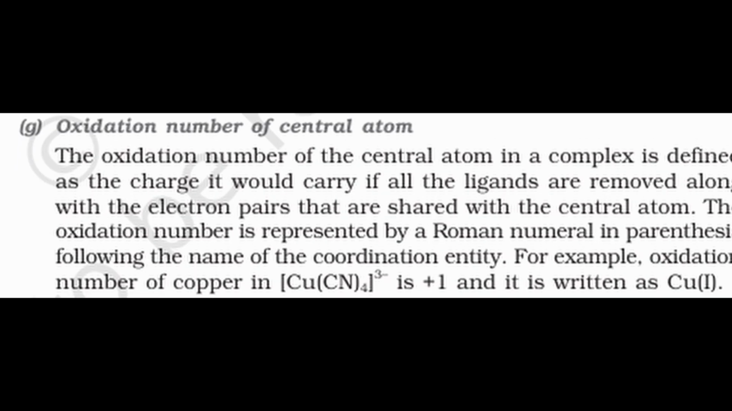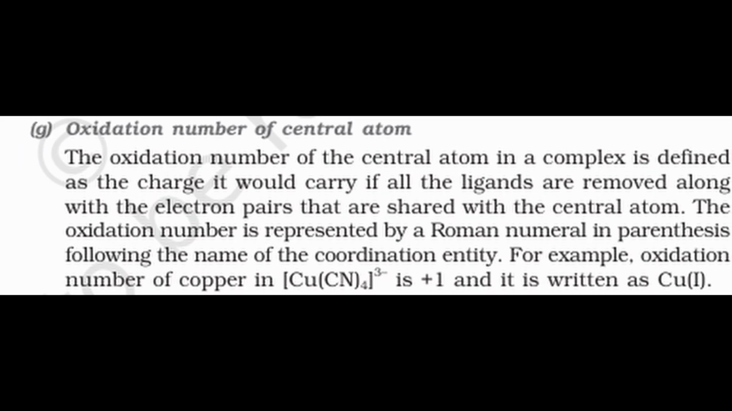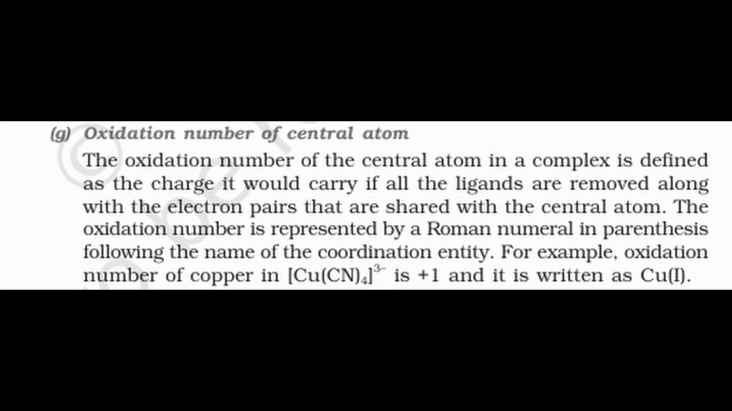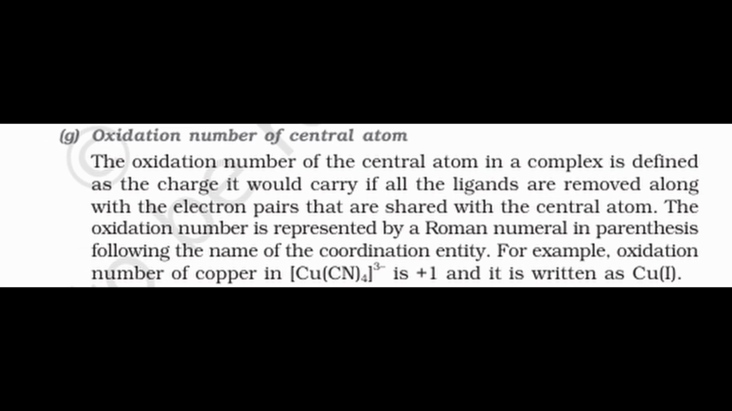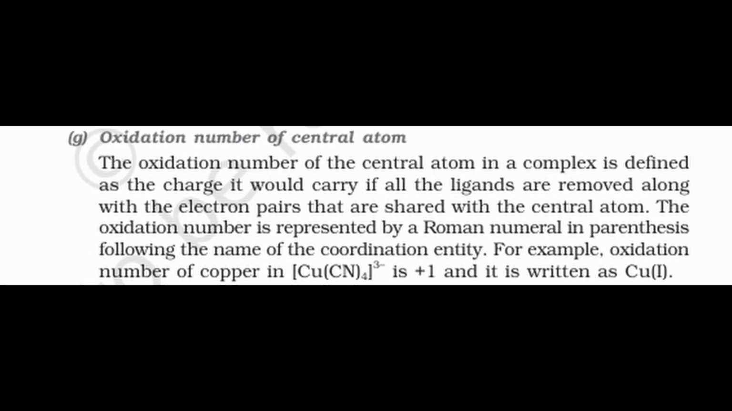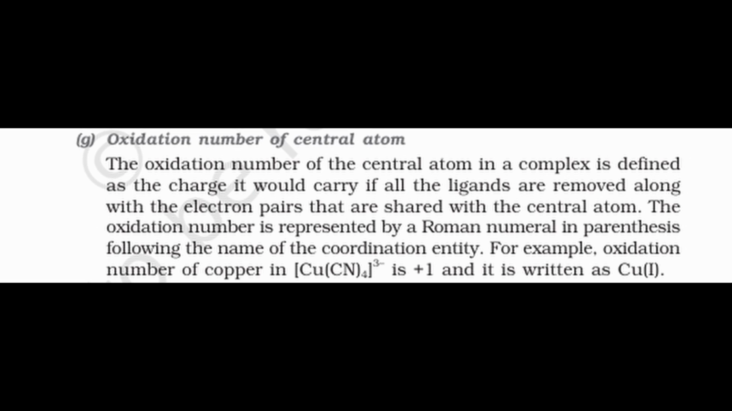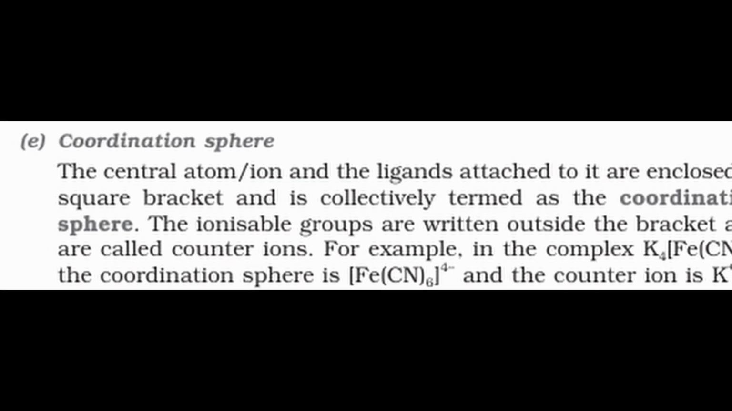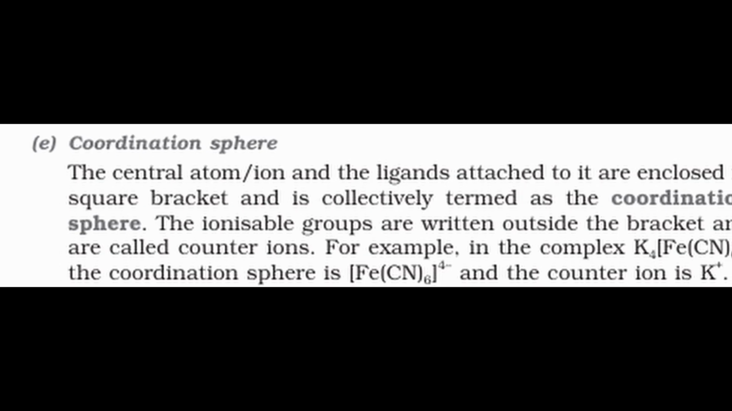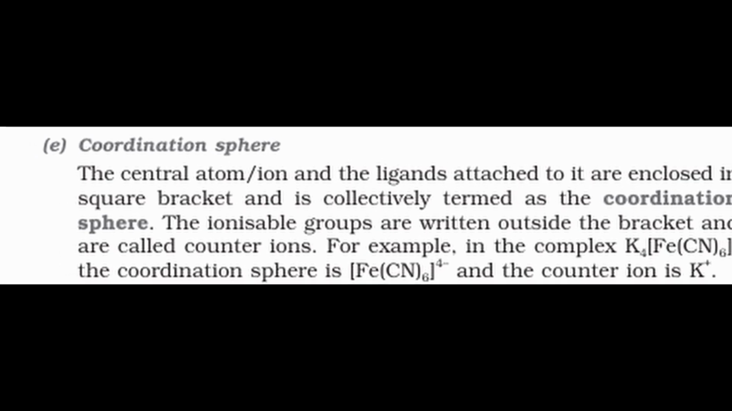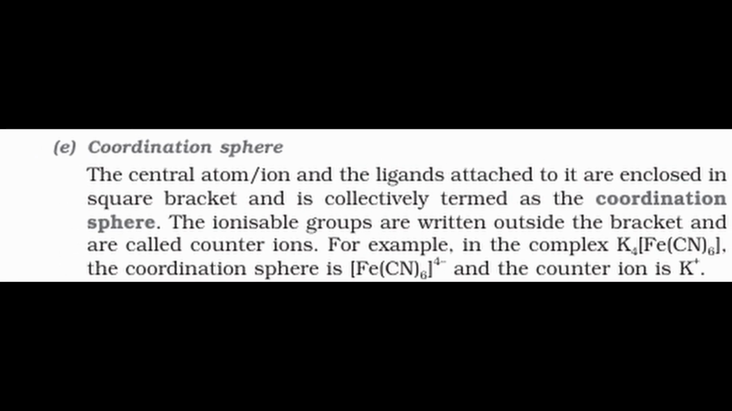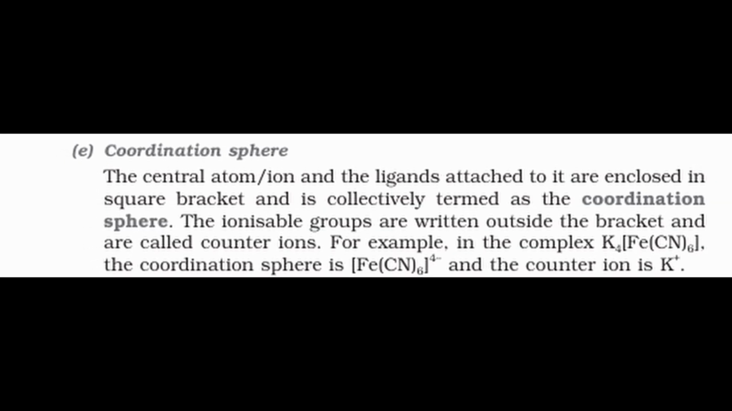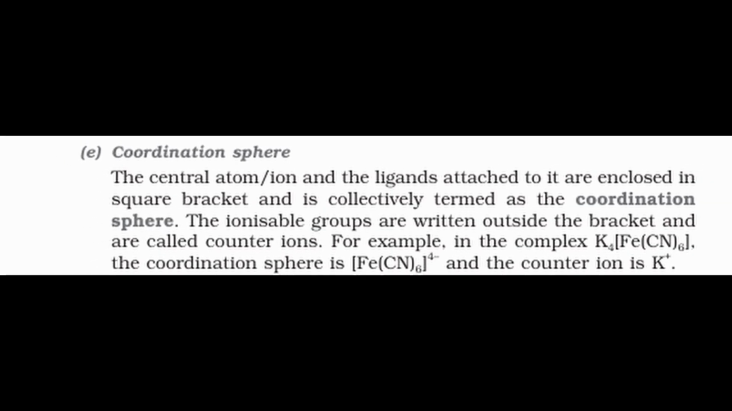The oxidation number of the central atom is the charge it would have if all ligands were removed with their electron pairs. It is shown as a Roman numeral in parentheses after the coordination entity name. For example, in [Cu(CN)4]3-, copper's oxidation number is +1, written as Cu(I). The central atom or ion and its attached ligands enclosed in square brackets form the coordination sphere. Ionizable groups outside the brackets are counter ions. For example, in K4[Fe(CN)6], the coordination sphere is [Fe(CN)6]4- and K+ is the counter ion.